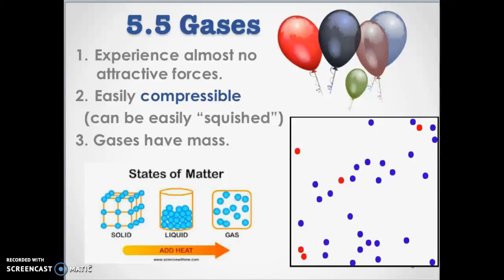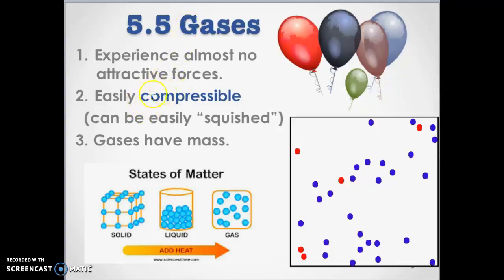Hello, so this is the lesson on gases 5.5. There are a few things you need to know about gases. The first one is that gas particles, like you see here, experience very little attractive forces. So we're going to ignore the fact that gases experience London dispersion forces or other intermolecular forces.